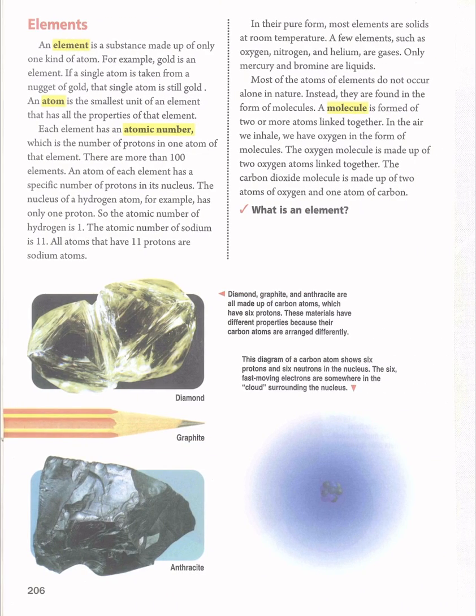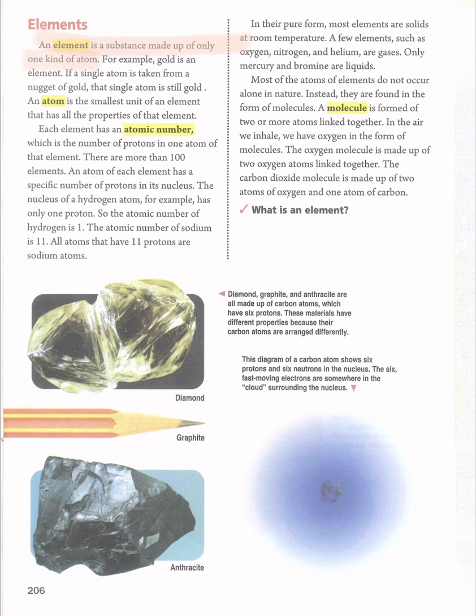Here we have elements. What is the meaning of element? Atoms of the same kind react with each other, and they produce an element. An element is a substance made up of only one kind of atom.